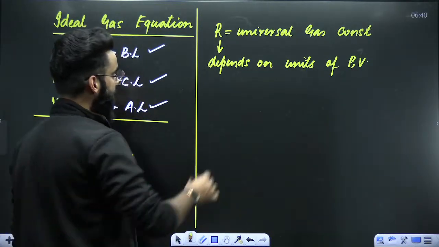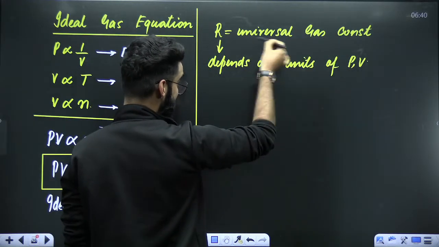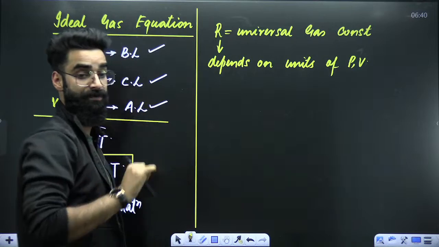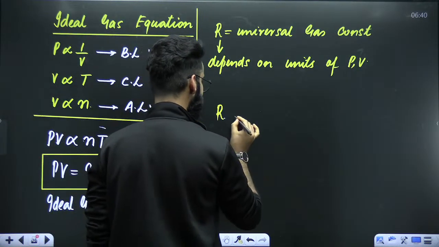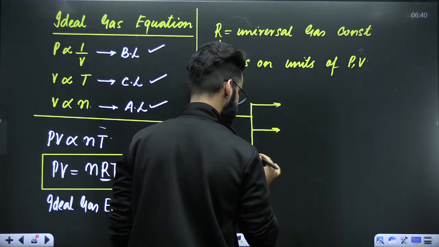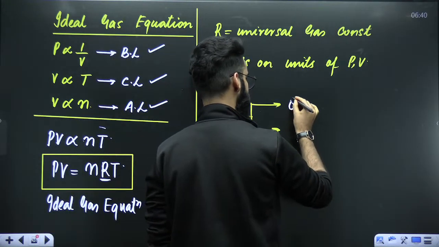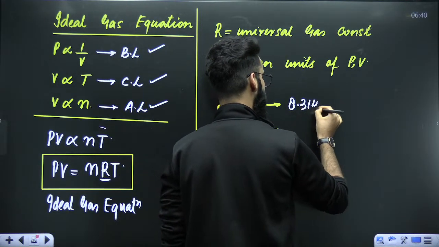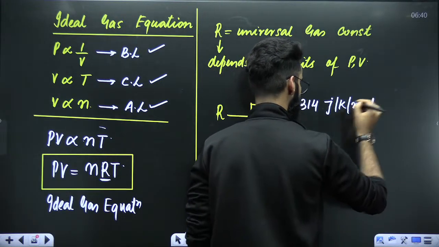All right. My dear students, I told you this R is what you call the universal gas constant, and its value depends on the units of pressure and volume. And let me tell you, this R has exactly 3 values, which you are going to remember. Number 1, 8.314 joules per Kelvin per mole.